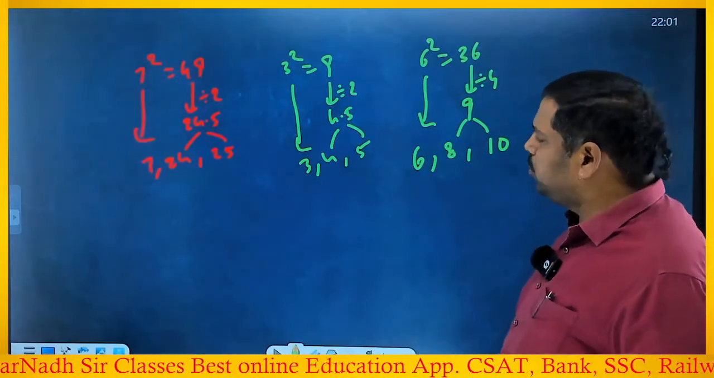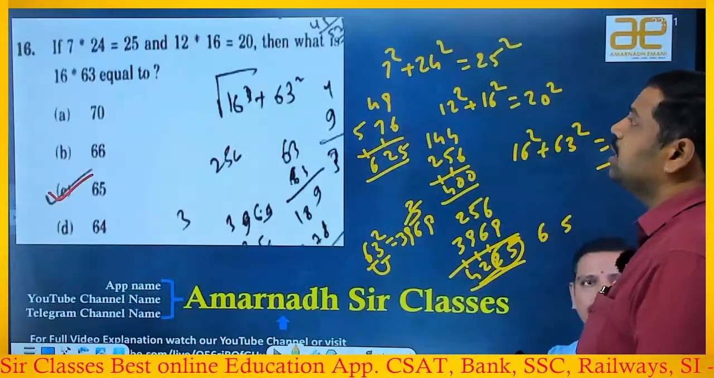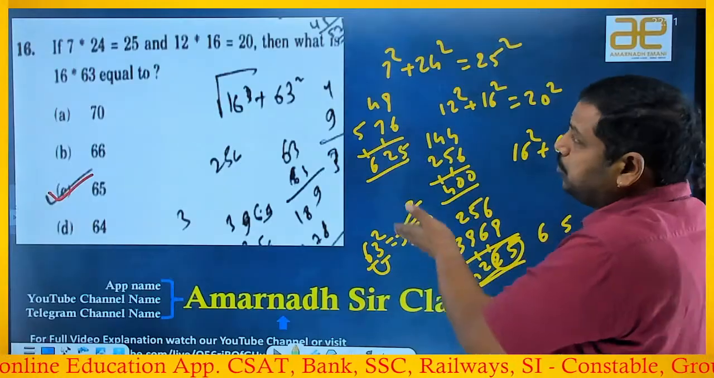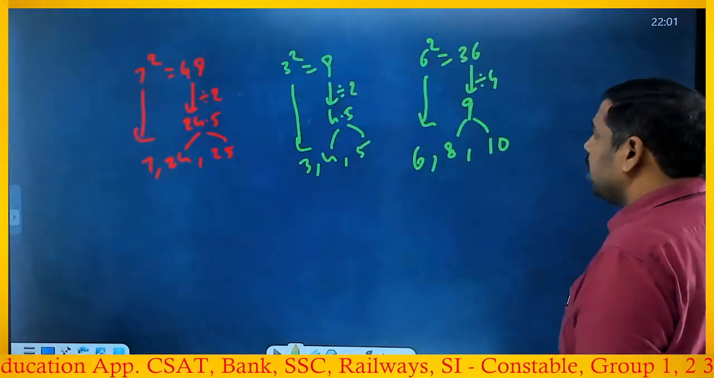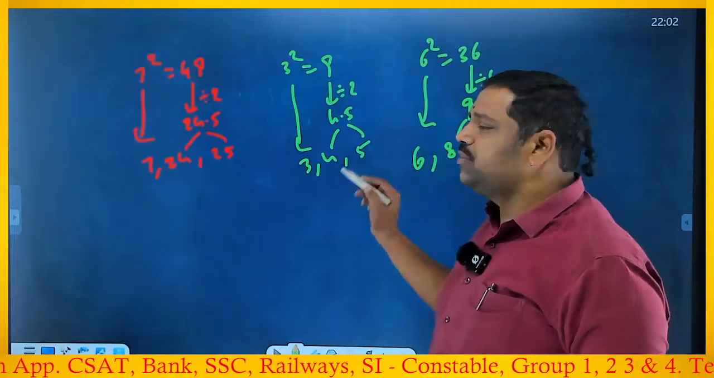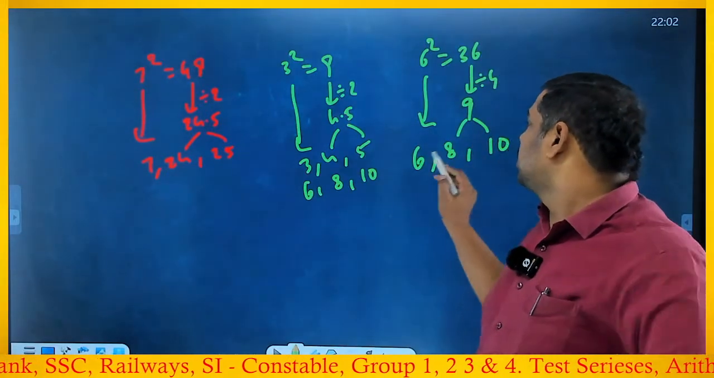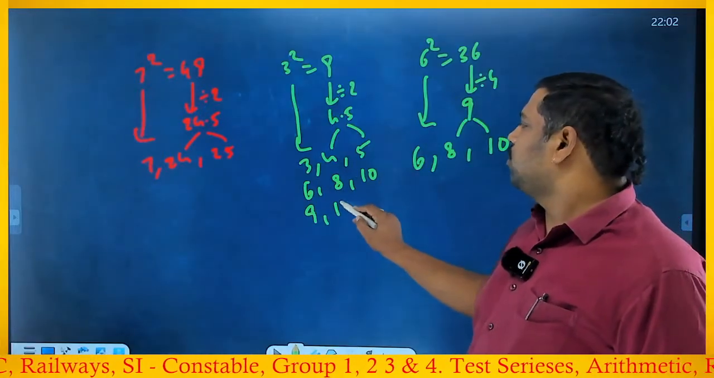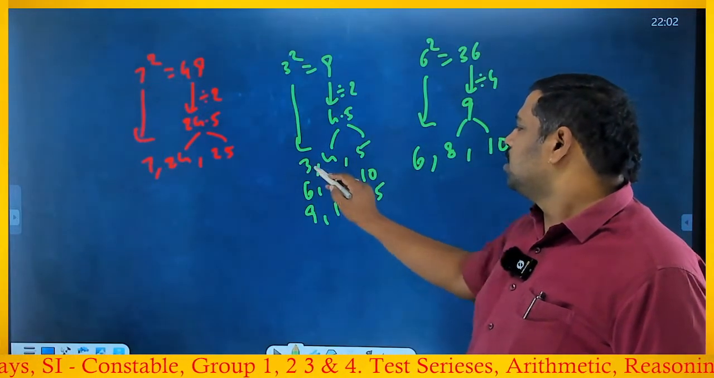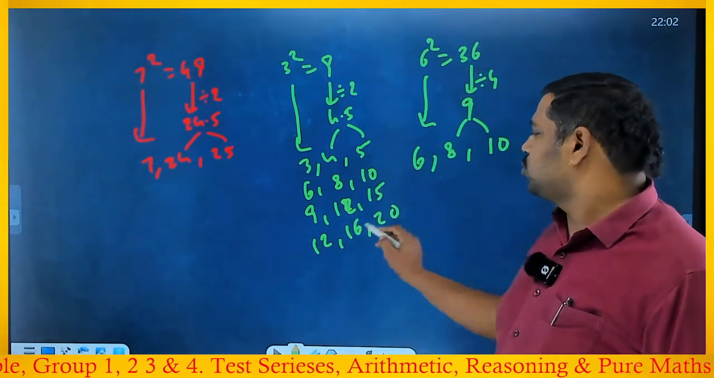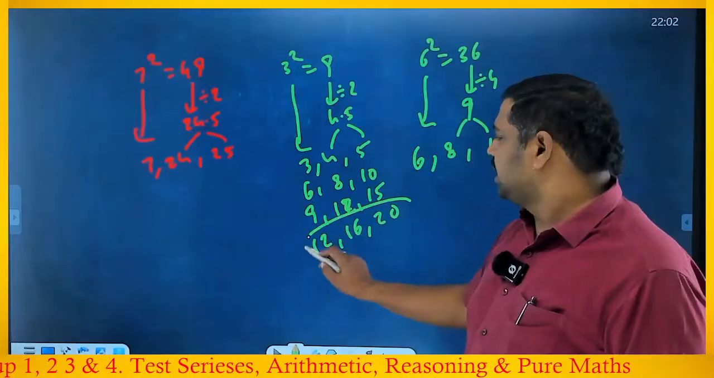Now if you observe the question, he gave 7, 24, 25, which I just explained. And 12, 16 and 20: if you know 3, 4, 5 is a right angle triangle, if you double all the numbers, 6, 8, 10 is also a Pythagorean triplet. Triple, 9, 12, 15 is also a Pythagorean triplet. Four times means 12, 16 and 20 is also a Pythagorean triplet. Understood? So these are the ones he gave.